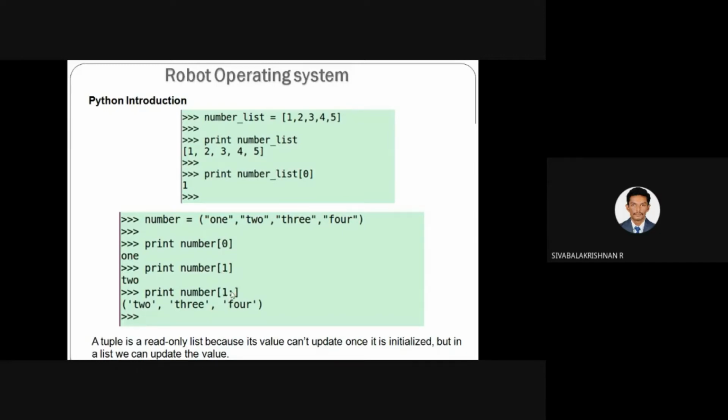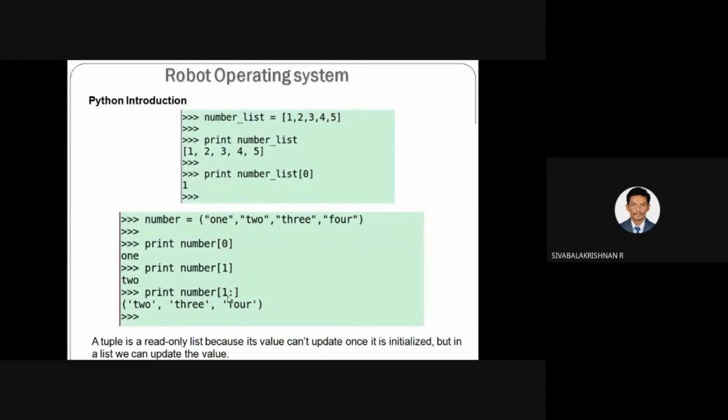By specifying the colon, you can access the data inside the list in different ways. So print number of 1 colon. This gets the data from the first index onward; it omits the 0th element, and from the first element it prints all the elements in the list.